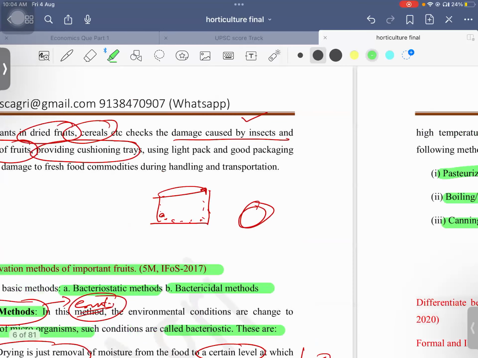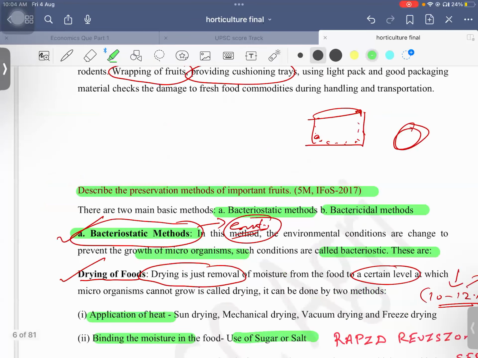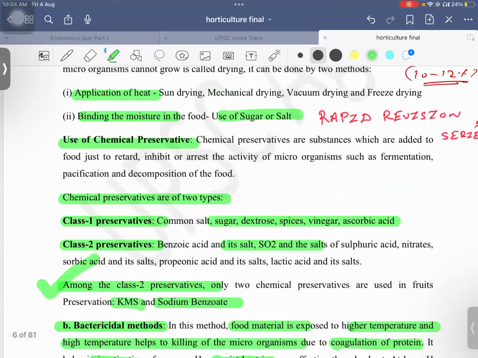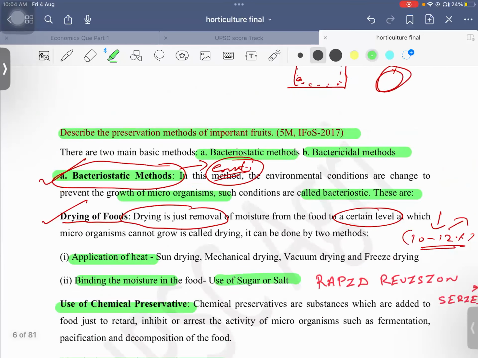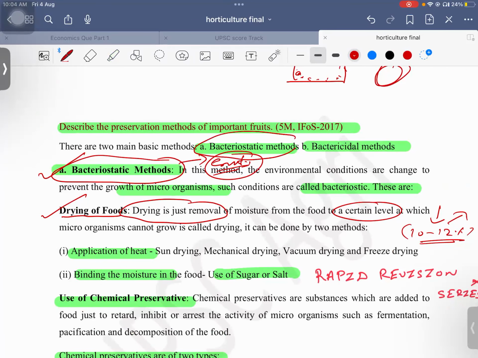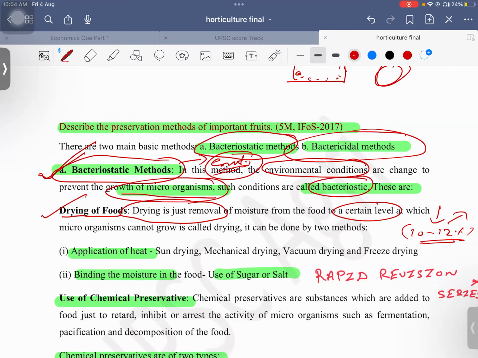Okay, if you want a recap, this topic may be a little bit confusing for you, that's why I'm giving you a recap. There are two methods, one is bacteriostatic and the other bactericidal. In bacteriostatic, static means stop, a standing state. The environmental conditions are changed to prevent the growth of microorganisms, such conditions are called bacteriostatic.